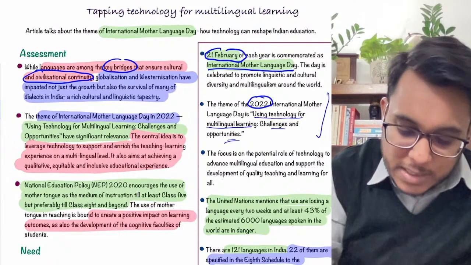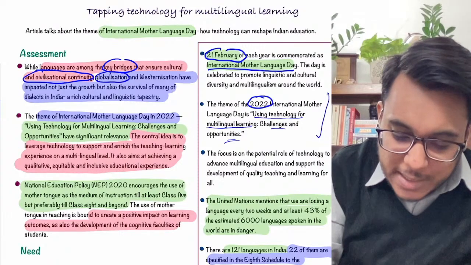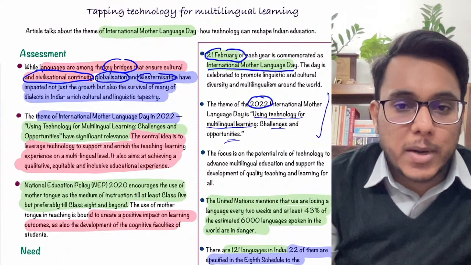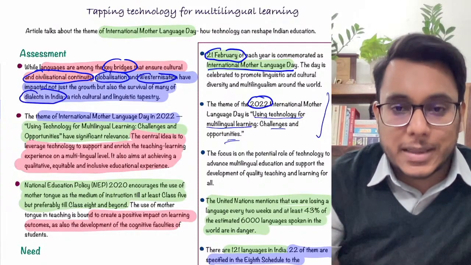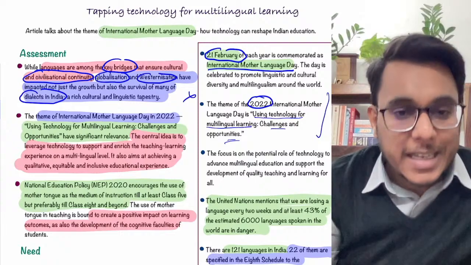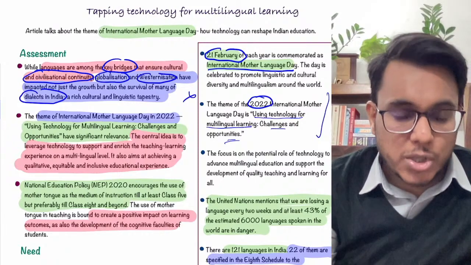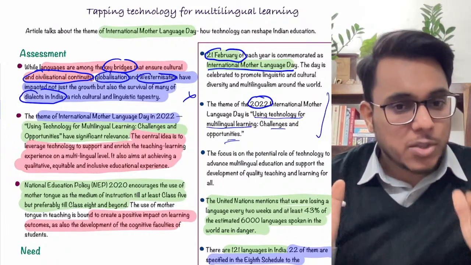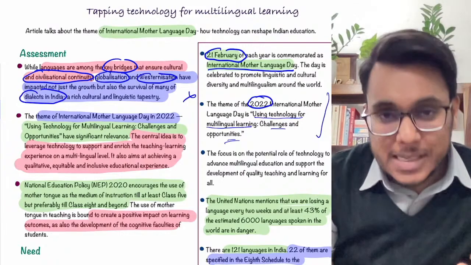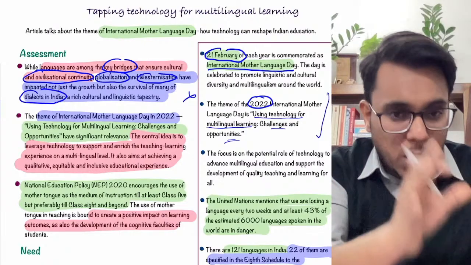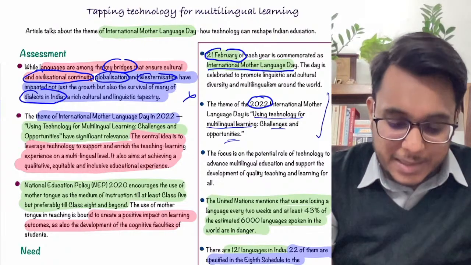Over the past few years, globalization and westernization have come, and because of that, many of the local dialects are getting lost. English is becoming the mainstream language, and many other big languages are becoming mainstream, and the dialects and languages spoken by small groups of people are getting lost.